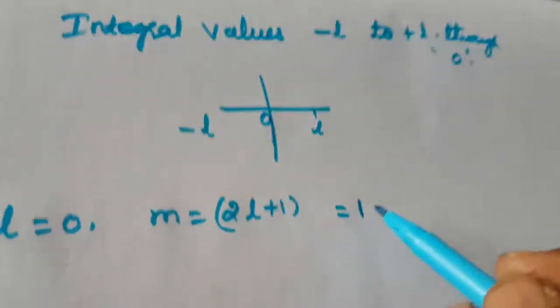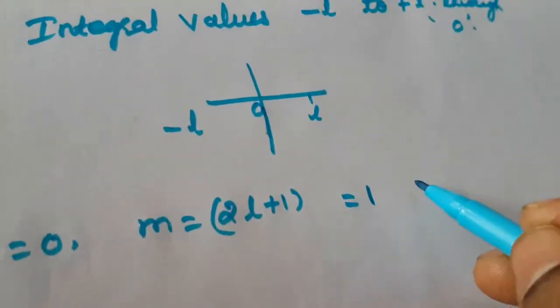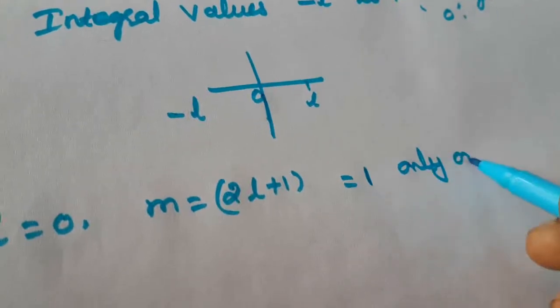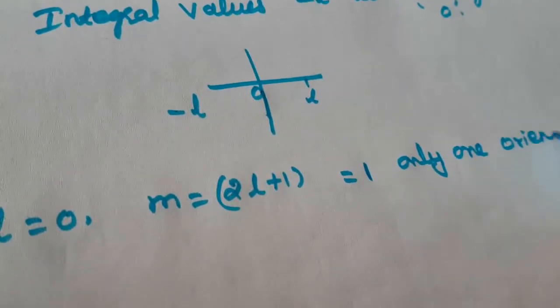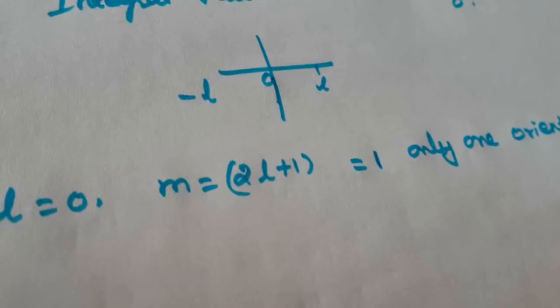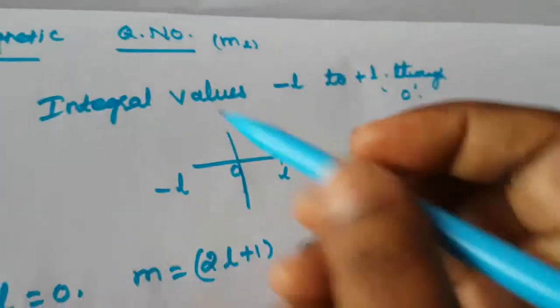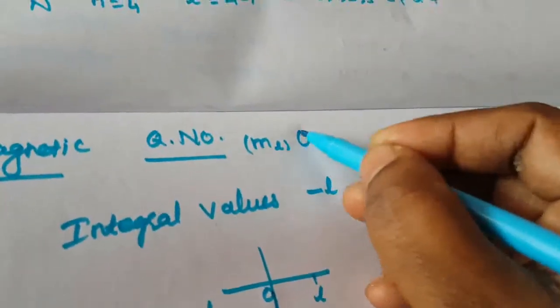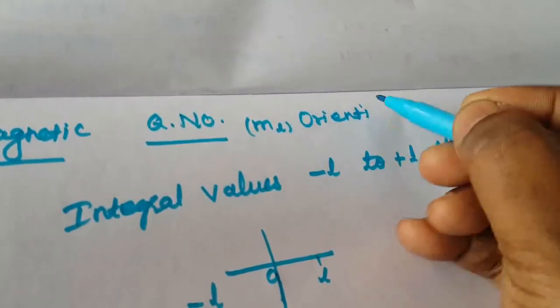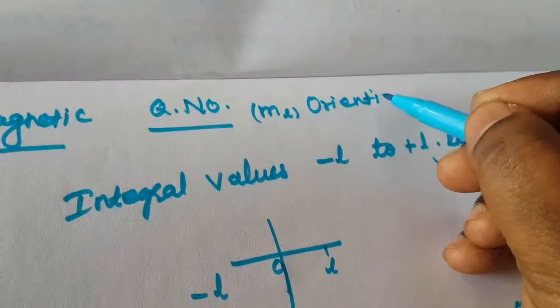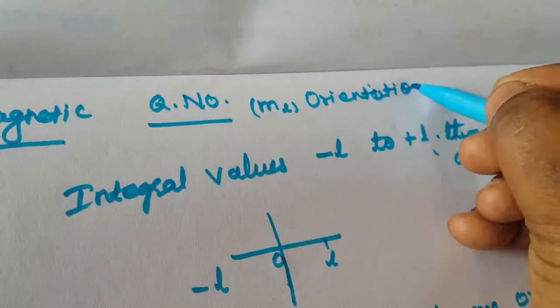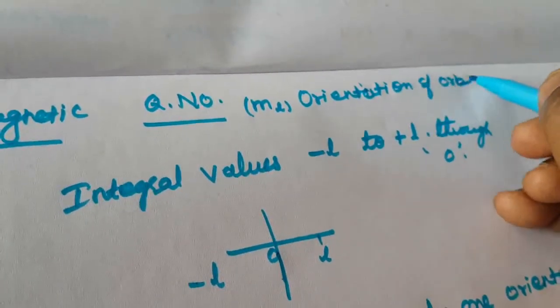So m is equal to 1, meaning that is only one orientation. The magnetic quantum number represents the orientation of this orbital.